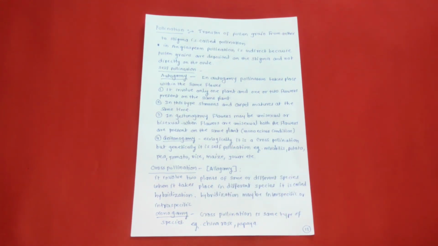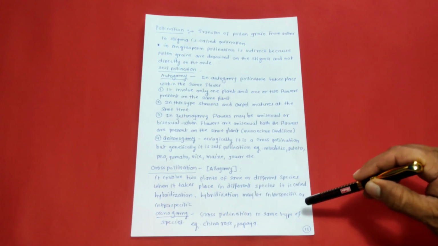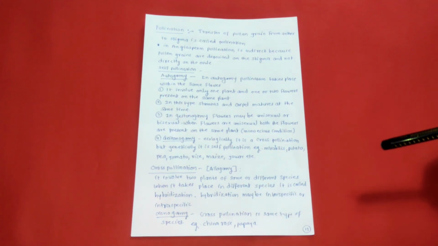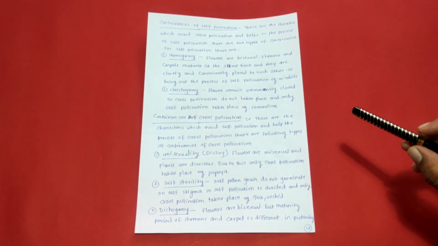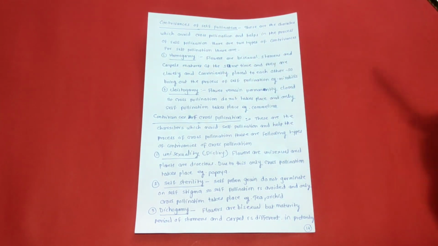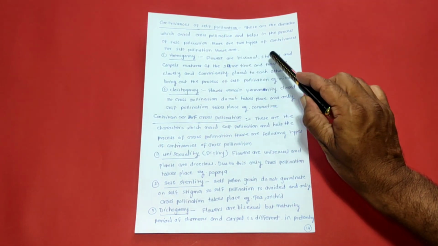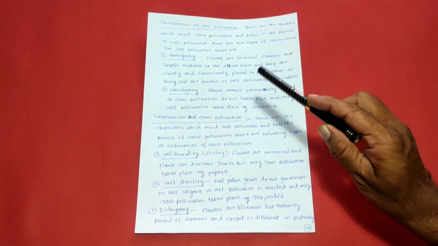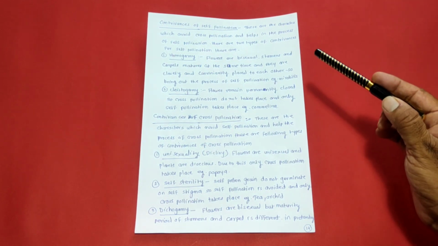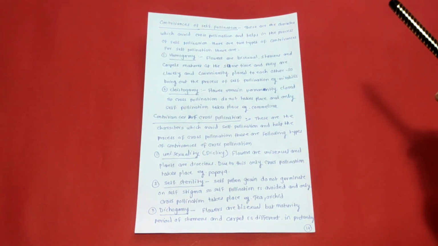So it has types. Xenogamy. Cross-pollination is the same type of species. Example, China rose, papaya. Contrivances of self-pollination and contrivances for cross-pollination. So in contrivances of self-pollination, these are the characters which avoid cross-pollination and help in the process of self-pollination. There are two types of contrivances of self-pollination. They are homogamy and clistogamy.